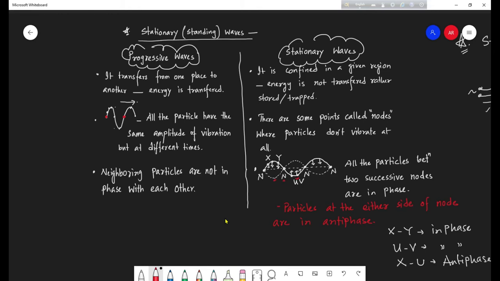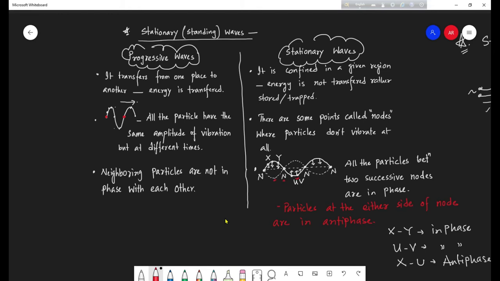But the particles all keep vibrating to the maximum displacement. The particle which is right now at equilibrium will not remain there at the next instant. It will go to the maximum displacement, what we call the amplitude.